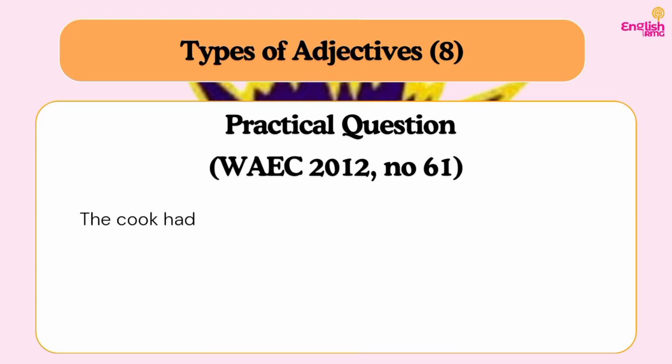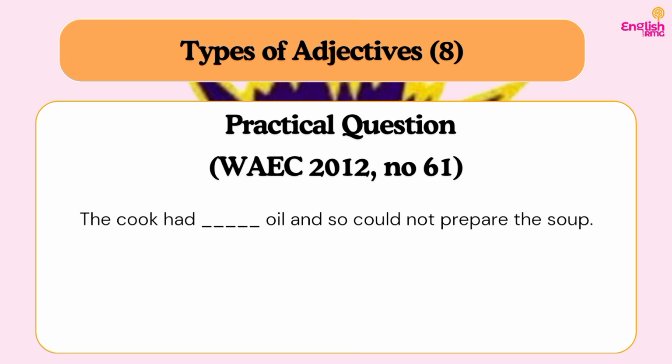So let's consider another question, which is question 61 from WAEC 2012. So we have: the cook added dash oil and so could not prepare the soup. So the first thing is to look at the noun. Is it count or non-count? Oil is a non-count noun, of course. Do you understand? So now the context. Does the context suggest that it is enough or it is not enough? So the context says that so could not prepare the soup. So that means it is not enough.